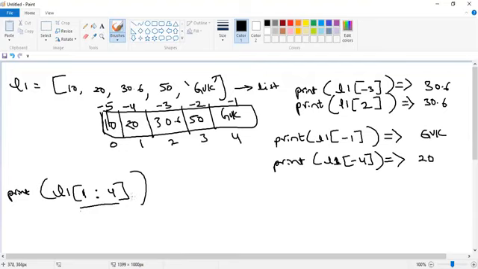Is the indexes concept available with the list object? Yes, sir. When indexing is available, can we use the subscript operator? Yes, sir.